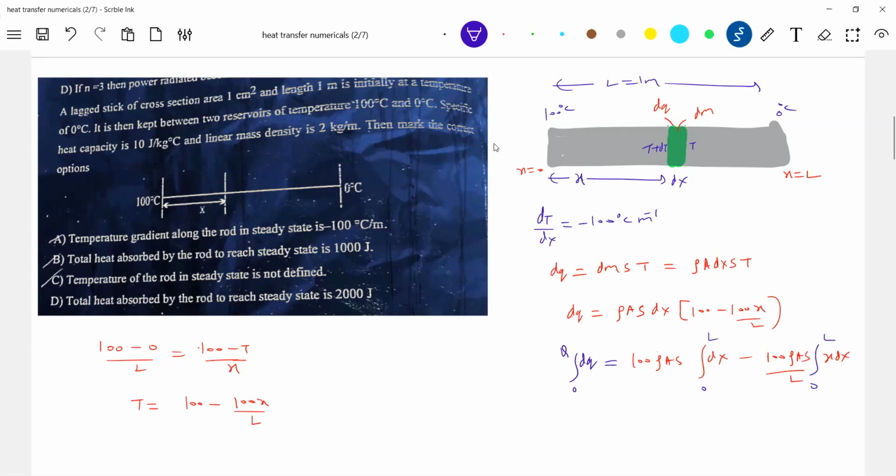Okay, solving this, we will get the total heat absorbed by the rod. And this will be rho A s L square by 2. So what is the expression for Q?